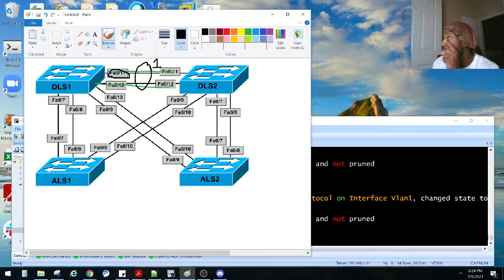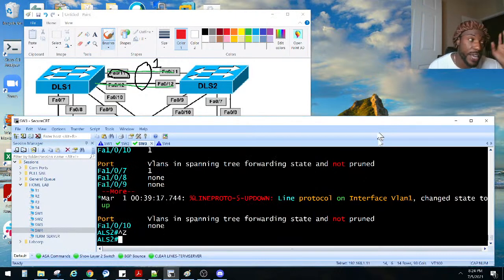Remember what he said. The distribution layer switches are active. So remember, this means they both will actively try to create a port channel, right? We're going to have an active side and one that's just a passive side, right? But these are both distribution layer switches, so they want them to be both active, right? Now,